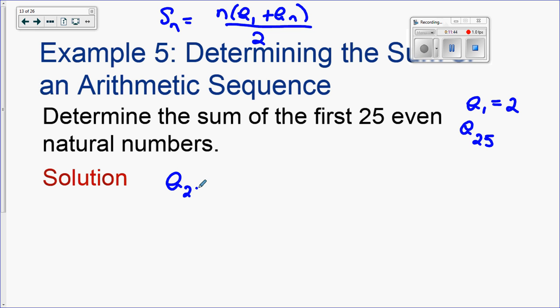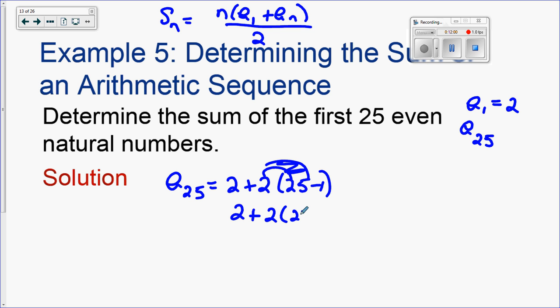So a sub 25 equals a sub 1 plus d times n minus 1. Now, since they're even, they go by 2's, and this would be 25 minus 1. So 2 plus, distributing this, well, let's not do that. This would be 2 times 24. That's a lot easier. Got carried away with my distributing. So this would be 48. Plus 2, that would be 50. So the 50 is the a sub n number.